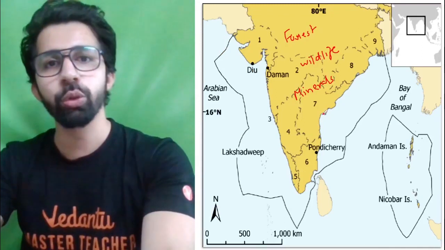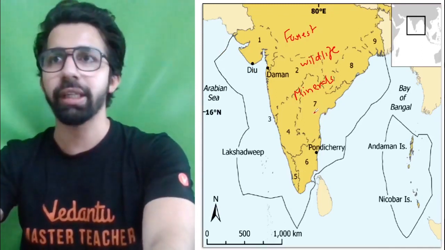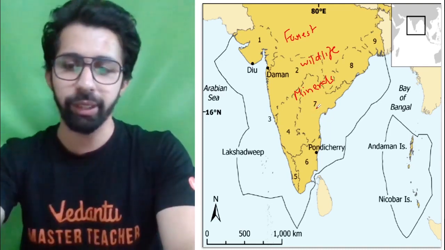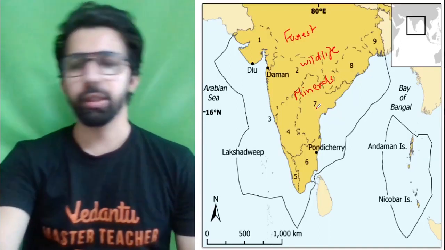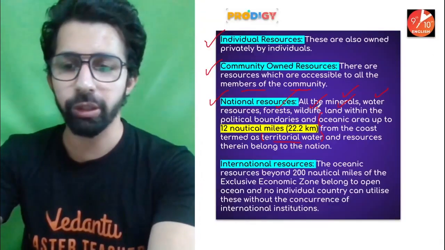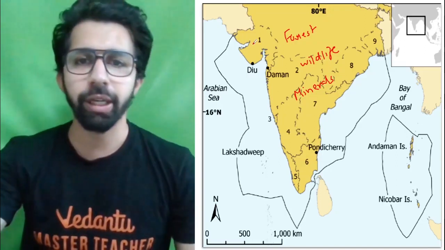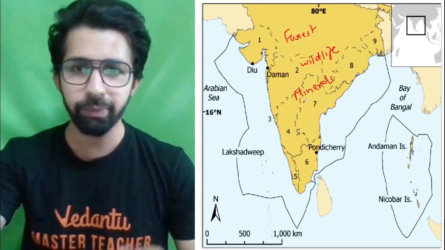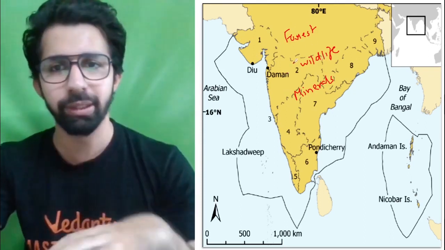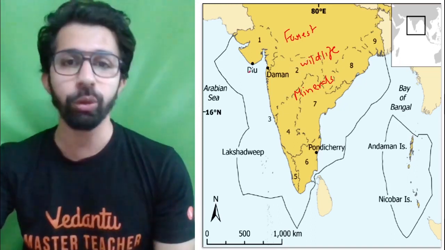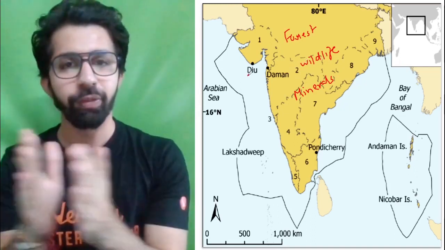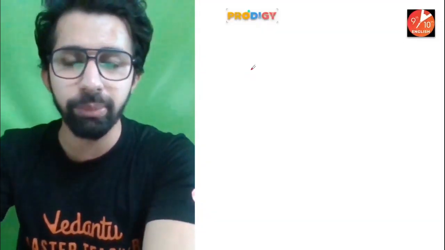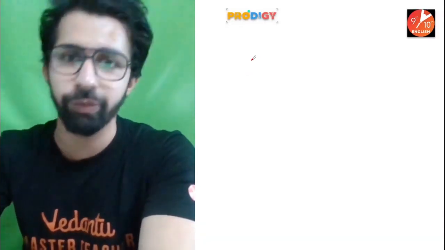Now, guys, let me explain what is territorial water, what is exclusive economic zone, what is contiguous zone. Each and everything I'm going to explain. So, guys, let's understand about the territorial water. Now, I will tell you what is territorial water. With the help of this, it is clear that this is the political boundary of India, that is the mainland of India. So all the resources which are available within this is a property of the country, and also up to 12 nautical miles away from the coastal area, that is also a property of our country. Now, guys, I'm going to explain a few terms. I want everyone to understand this very carefully.